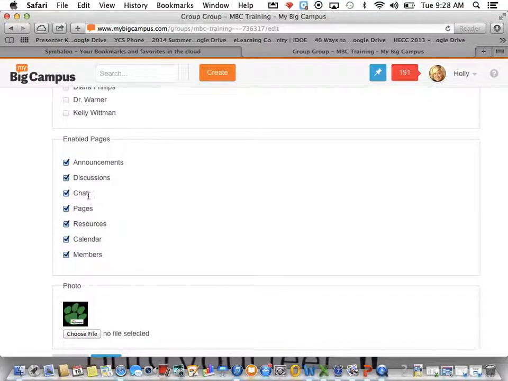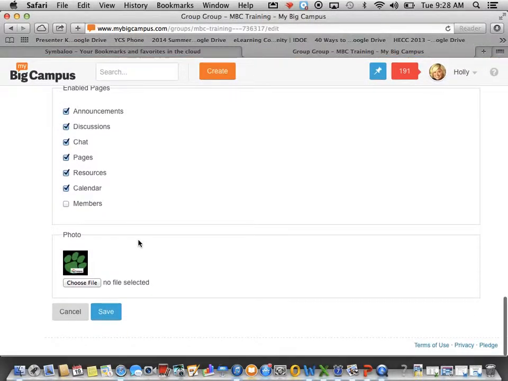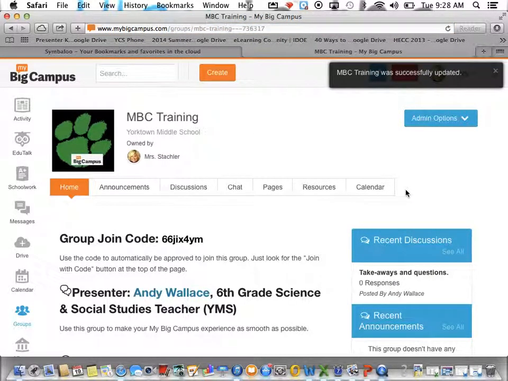So announcements, discussions, whatnot. You want the children to have access to all of that. That's great. We want you to be using My Big Campus, and so you want them to have access to all that. This is what we want to get rid of. It's a simple unchecking of that box, and that will go away. Then hit Save, and then you'll notice that the Members tab is totally gone.